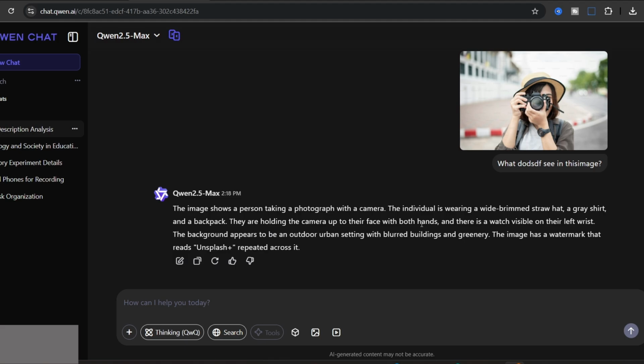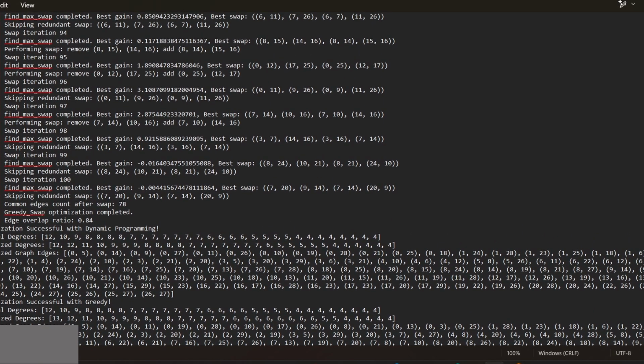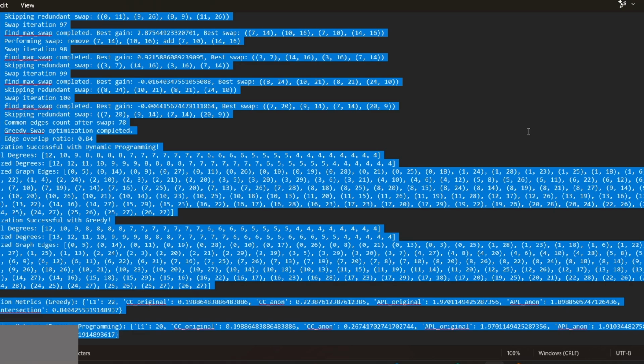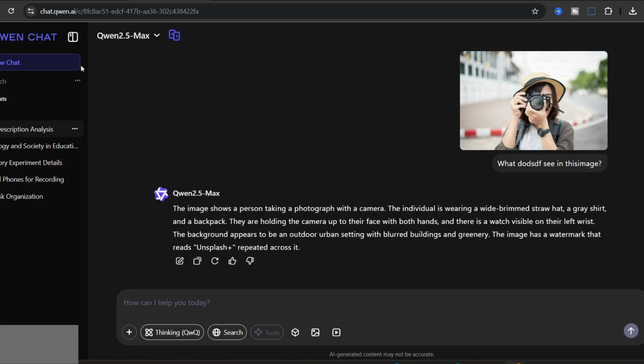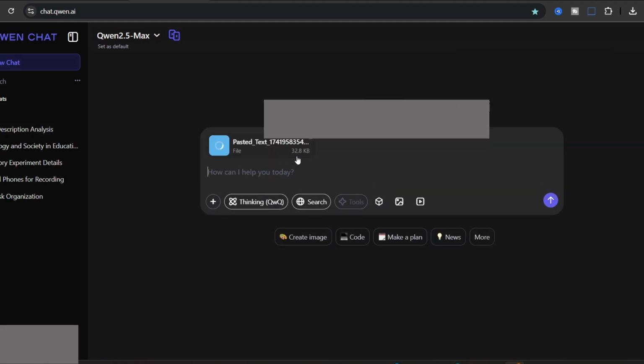There's another option, and I'd like to show you. It's really funny to me. For example, this is an output from a code that I wrote. So I'd like to copy it, and when I paste it here, let me create another chat. When I paste it here, as you see, it turned into a file. So it's in contrast with, for example, ChatGPT, where you have to create a file yourself and copy and paste it. It automatically turns that into a file when it exceeds a particular length. So it's really great and I like it.